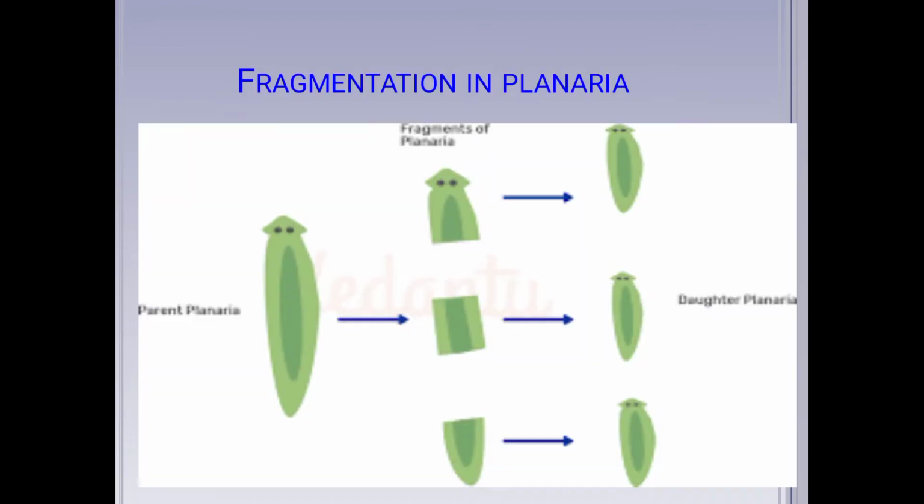Here you can see that the body of the parent Planaria has been divided into 3 parts, and each part has regenerated the missing parts. The process in which the planarian body is divided into more than 2 body parts is called fragmentation. And then after growth, or after asexual reproduction due to mitosis, each fragment of the planarian body grows into a mature body, just like its parent organism.